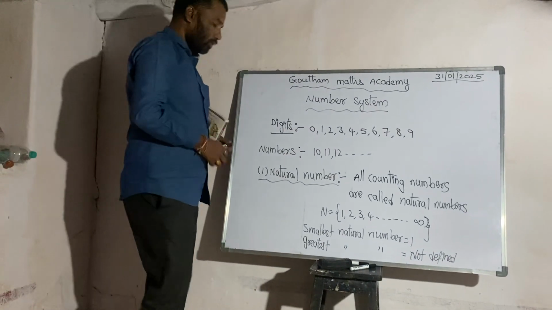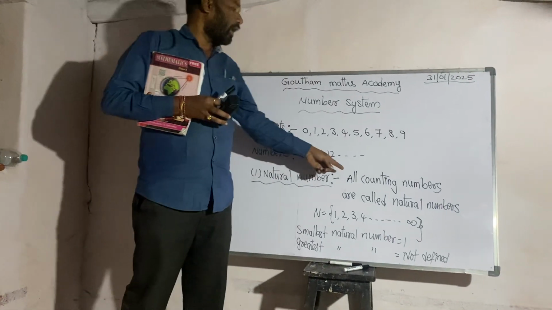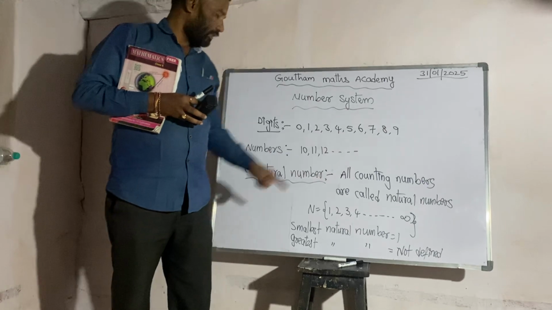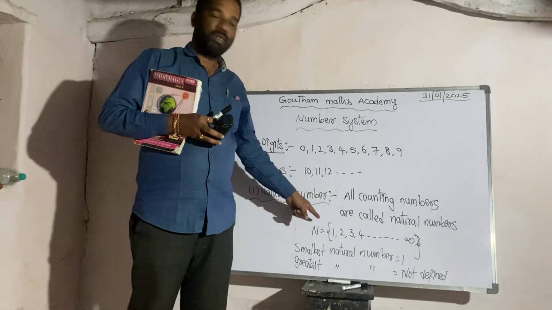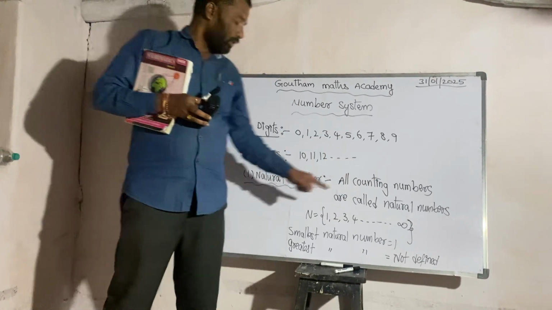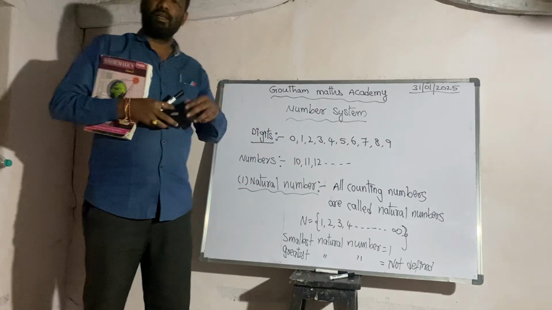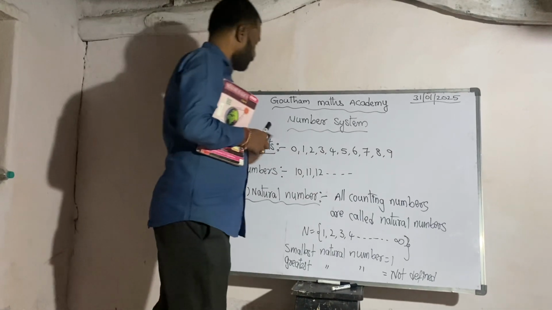Next, whole numbers. I'll repeat this one. Natural numbers. All counting numbers are called natural numbers. The set of natural numbers is denoted by capital N. N is equal to 1, 2, 3, 4 and so on. So smallest natural number is 1 and greatest natural number is not defined.